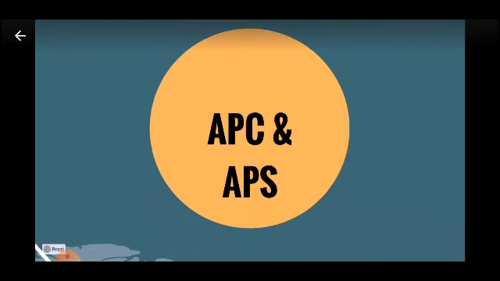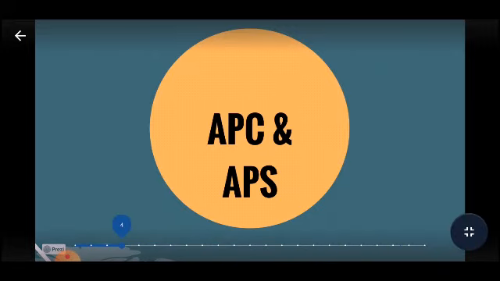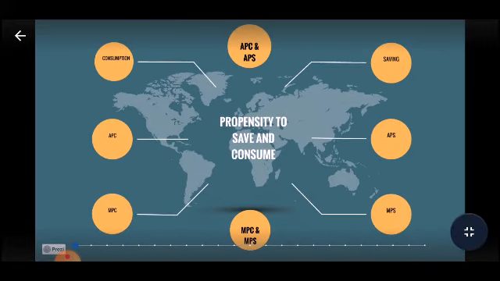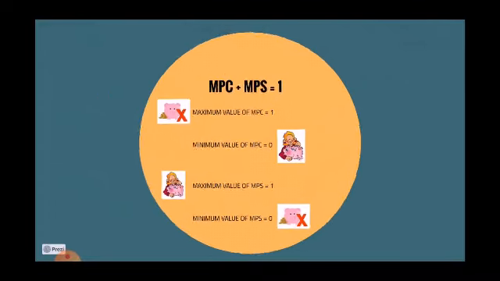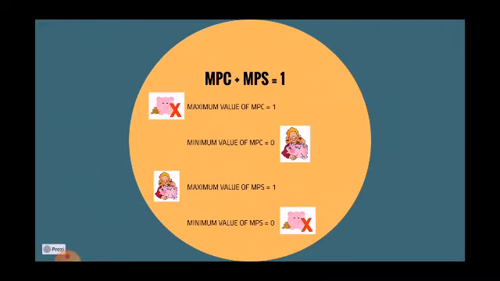Now, coming to the relationship between MPC and MPS. Here also, the sum of MPC and MPS is always 1. The maximum value of MPC can be 1. It is the case when the entire increased income is consumed and nothing is saved out of the increased income. So, when MPC is 1, obviously MPS will be 0. That is the minimum value of MPS.